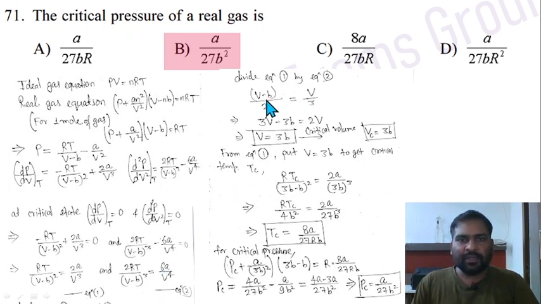After solving that, you will find that critical volume Vc equals 3b. So this is your critical condition, and putting this value in the other equation, find the critical temperature as well. So critical temperature is equal to 8a divided by 27Rb, and critical pressure Pc equals a divided by 27 b squared. Option B is correct. And you can also remember critical volume equals 3b and critical temperature equals 8a divided by 27Rb.